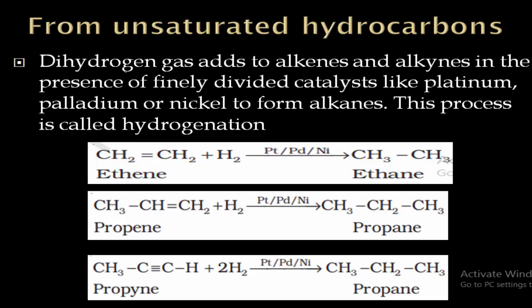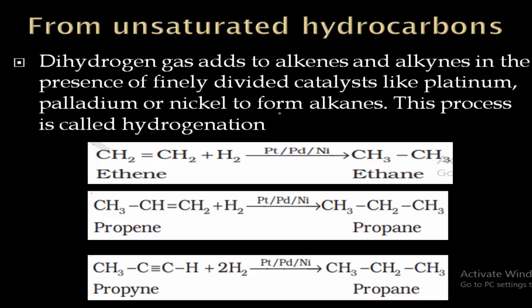Here dihydrogen gas adds to alkenes and alkynes in the presence of catalysts like platinum, palladium or nickel to form alkanes. And this process of addition of dihydrogen gas to alkenes and alkynes in presence of catalyst is said to be hydrogenation. So hydrogenation means addition of hydrogen.